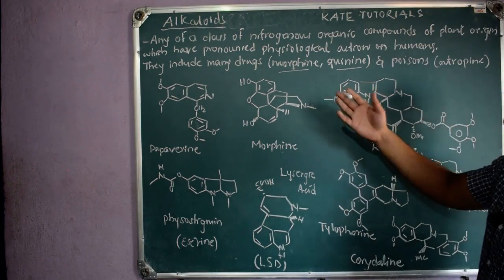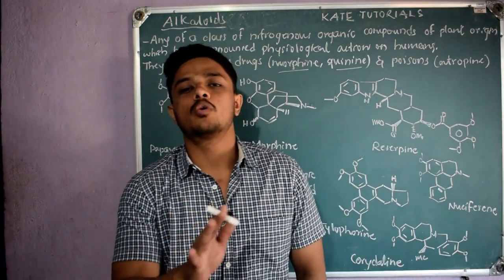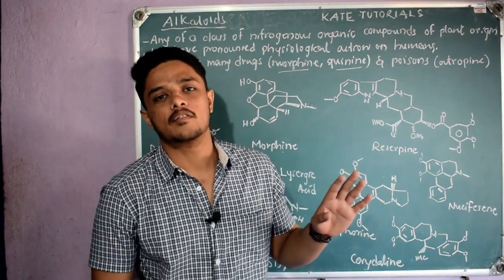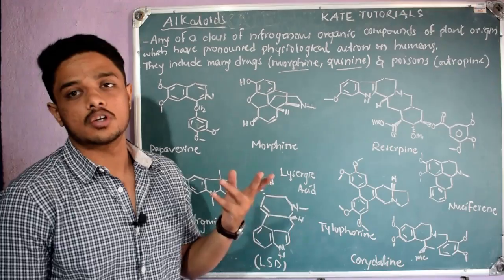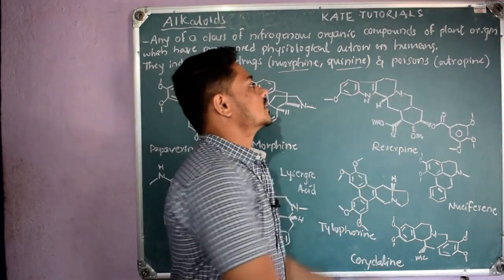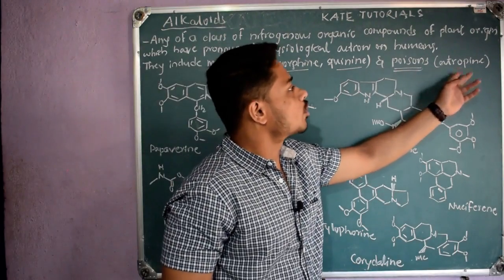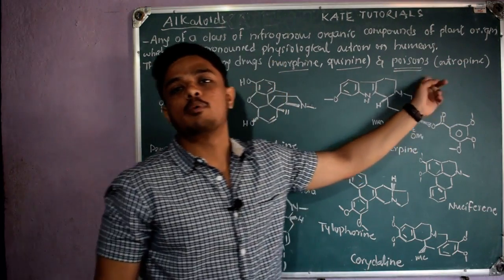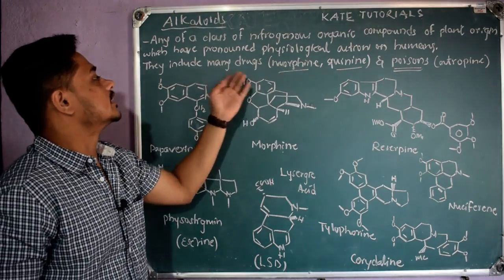Also, many plants are poisonous. If you go to any forest, without knowing about a plant you should not eat anything. We should not eat the leaves, bark, seeds or fruit, because they may contain poison. Many alkaloids are poisons. For example, atropine is an alkaloid which is poisonous. Similarly, morphine and quinine are used as drugs.